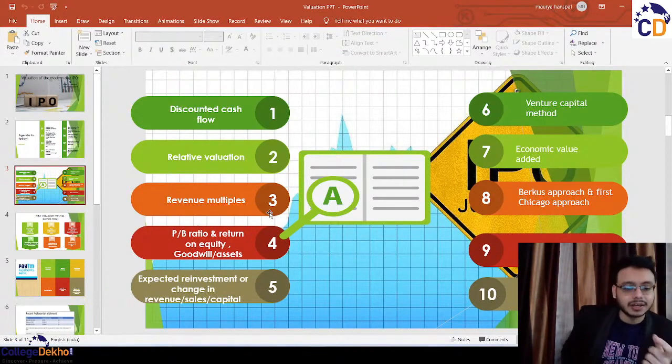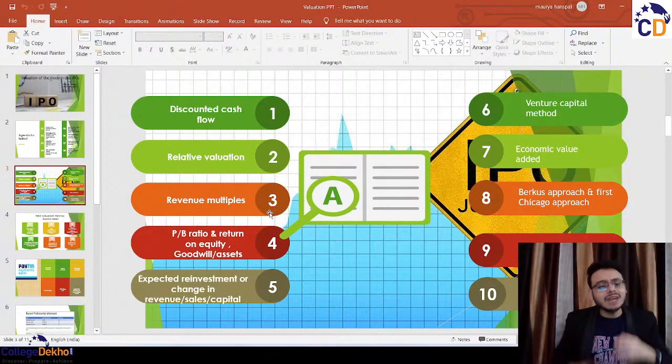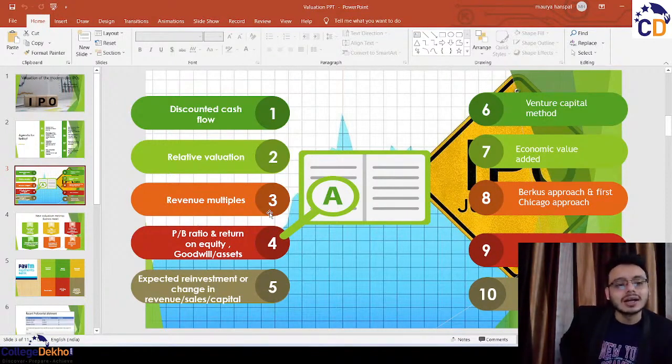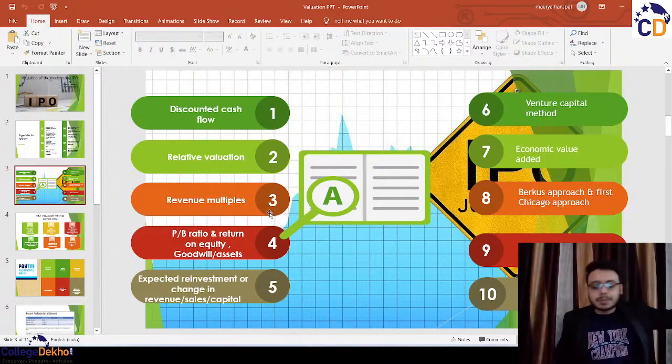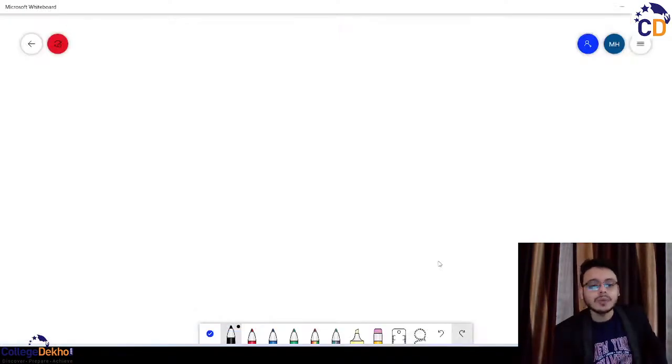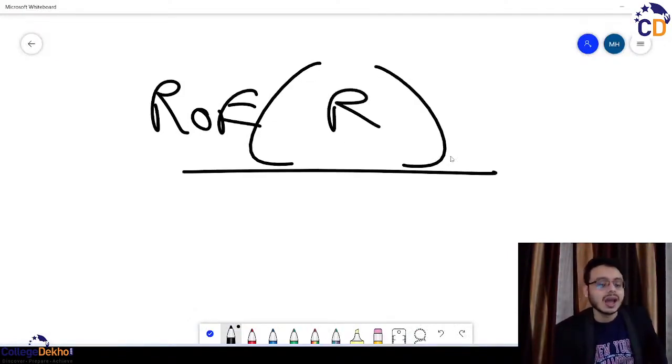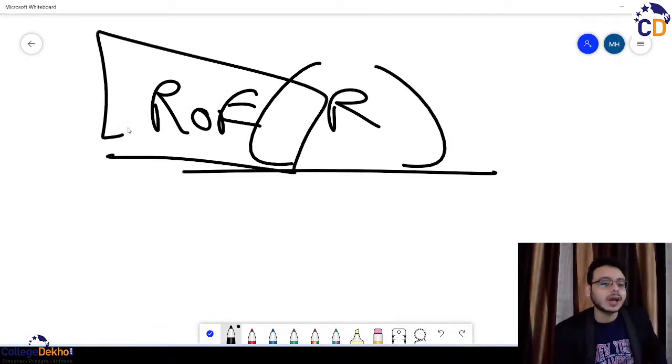Expected reinvestment. It is nothing but at what rate we are reinvesting or at what rate we can get back our investment from the market. So basically, when we try to project a sustainable growth rate in future, we tend to use a formula that was suggested by Warren Buffett. And that formula was nothing but your ROE, that is the return on equity, into your retention ratio. Again, these companies have a negative ROE. Again, you cannot use this formula.